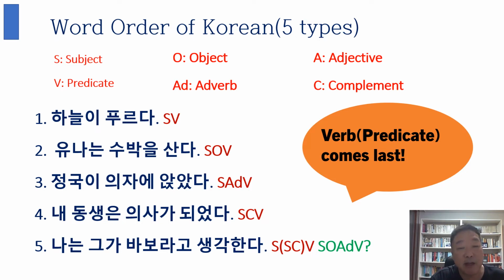And the fifth, 나는 그가 바보라고 생각한다. 나는 subject, and 그가 바보라고. Another subject and 바보, a fool, it's a complement. And 생각한다, think. So the order is subject, the subject and complement and verb or predicate. But some Korean grammarians think this is like a subject and object and the verb and predicate. But well, it's a difference of opinion. Anyway, whichever is all right.